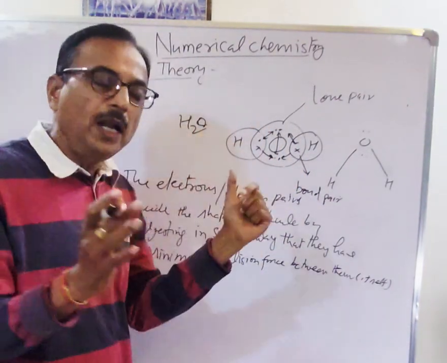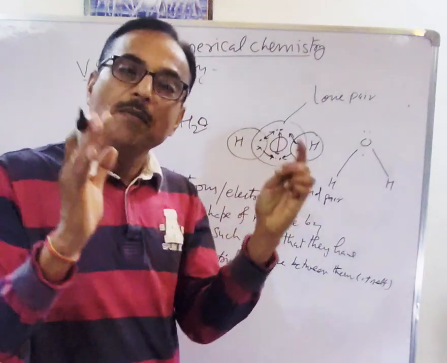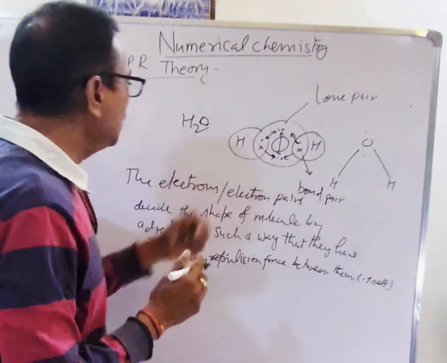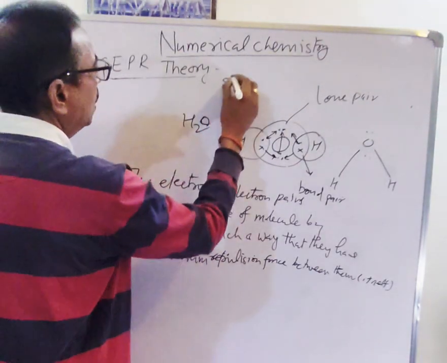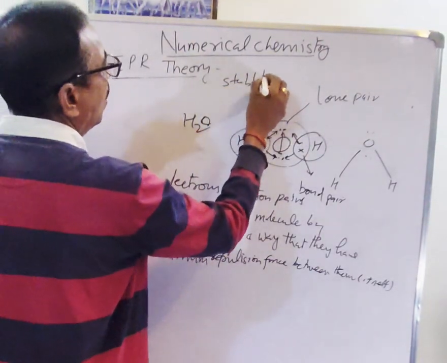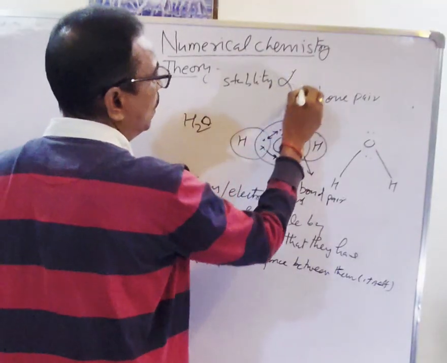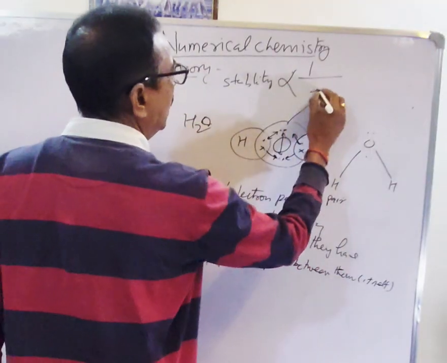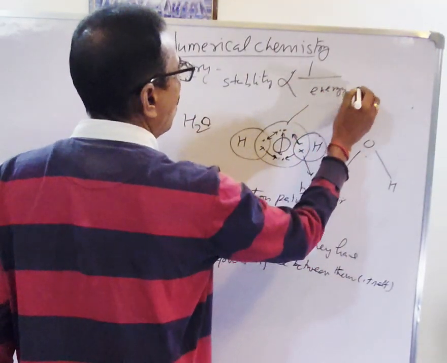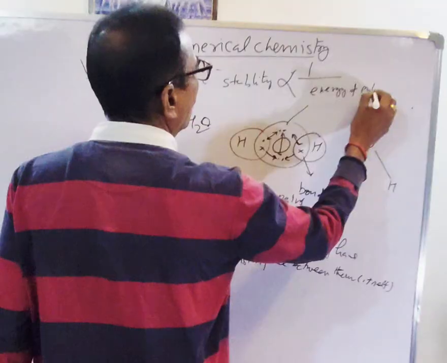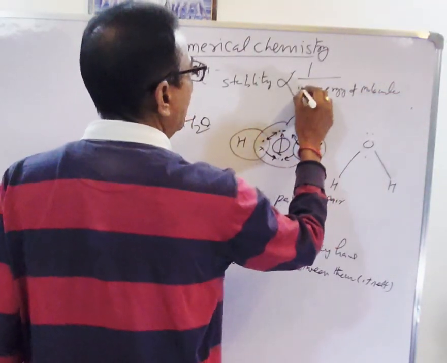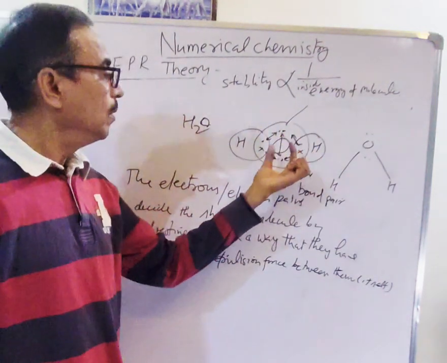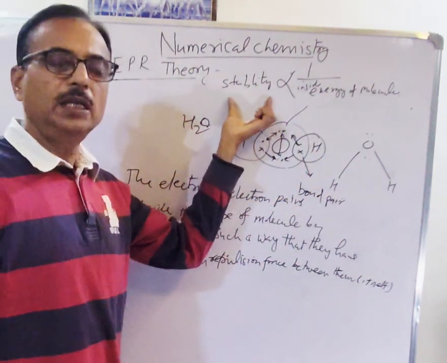Any molecule's stability depends on the minimum repulsion inside, or we can say minimum energy. Stability is inversely proportional to the inside energy of the molecule. If there is maximum repulsion between the electrons, stability is less.